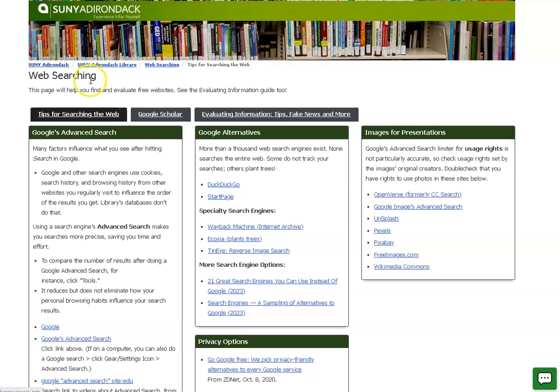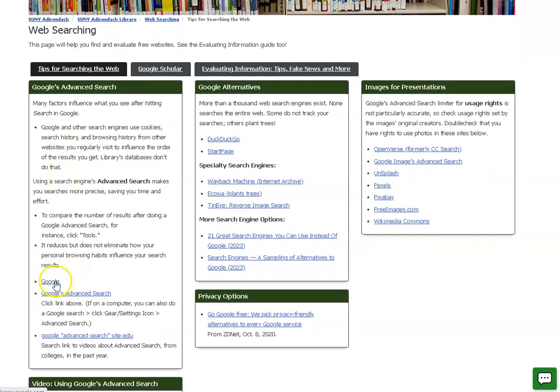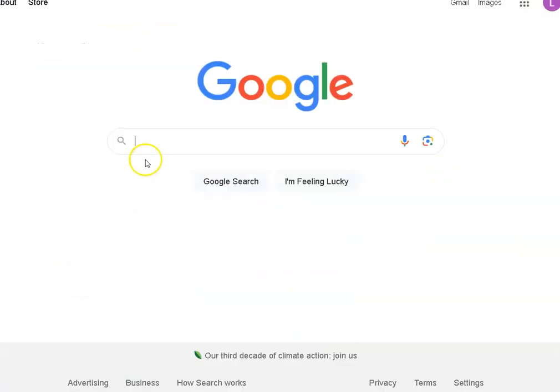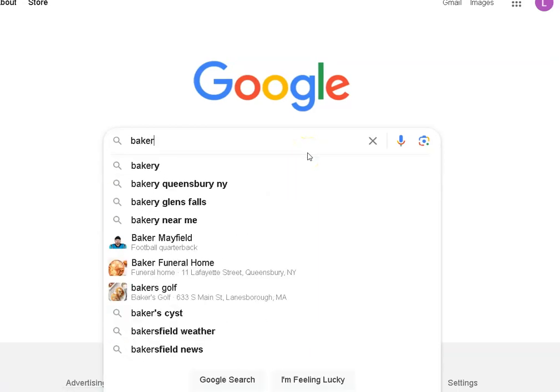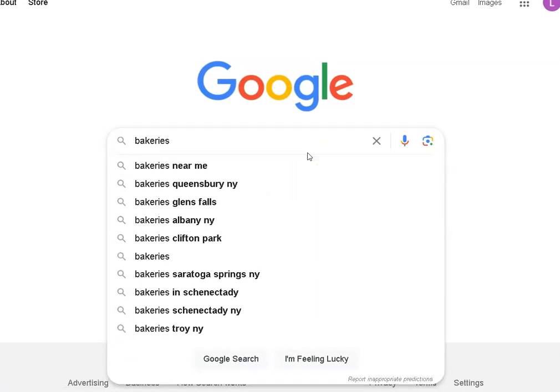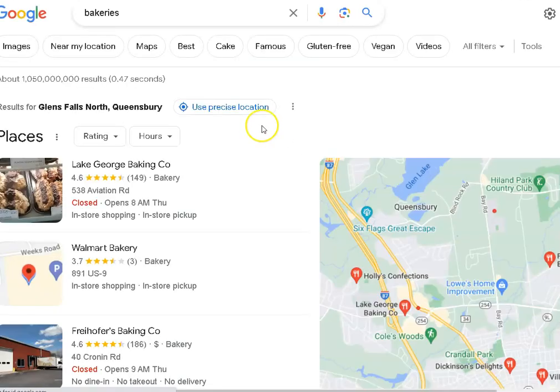This page, Web Searching, has links to help you search the web more effectively. Okay, let's go to our good friend Google. Now when we go here, pretty familiar site, when you do any kind of a search, you'll notice that you get way more than you need.